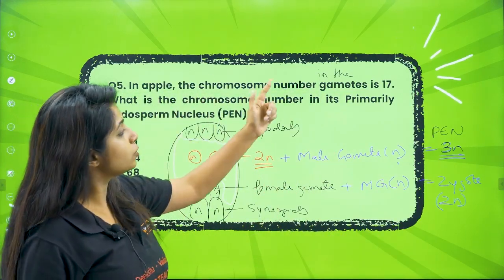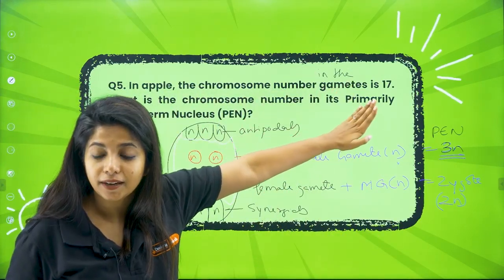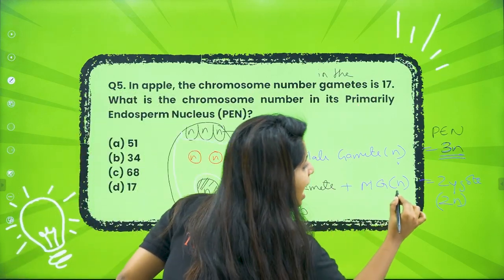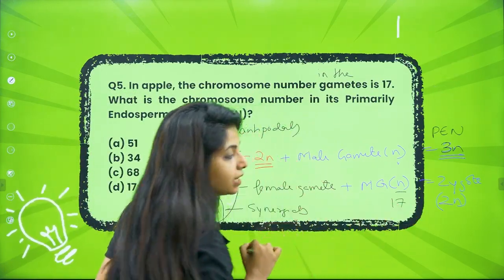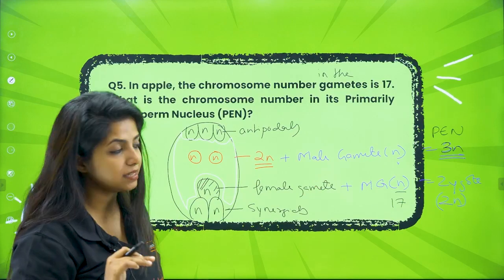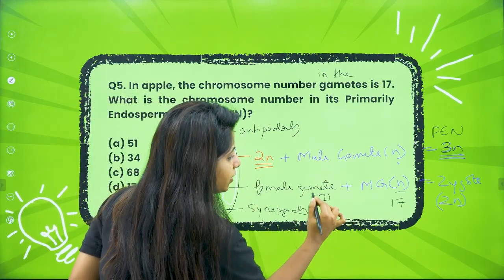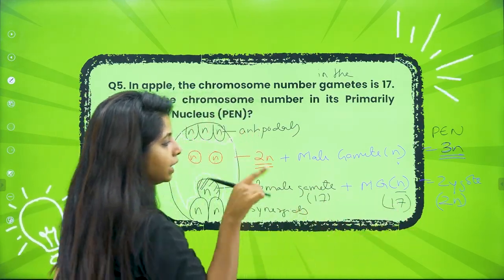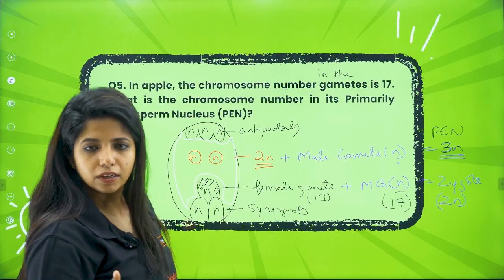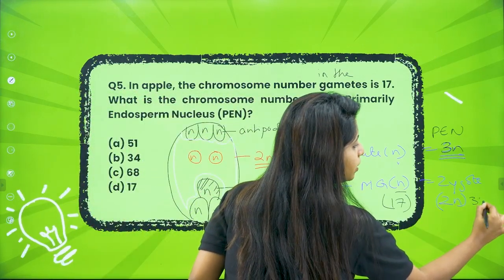Now over here, you have to pay attention. It is said the chromosome number in the gametes is 17. So that means haploid is 17. Over here also it will be 17. 17 plus 17, what do you get? 34. So here in the zygote, it will be 34.